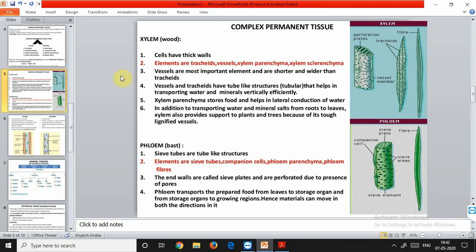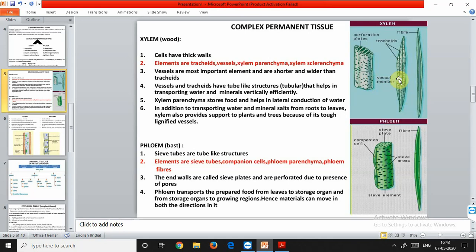So the most important cells are vessels. Vessels are shorter and wider than the tracheids. Vessels are very long tube-like structures. They are formed by a row of cells placed end to end. In the diagram, you can see the vessels. These are the vessels. The tracheids are thinner, and vessels are thicker than the tracheids. These are very important, and they form continuous pipe-like structures.